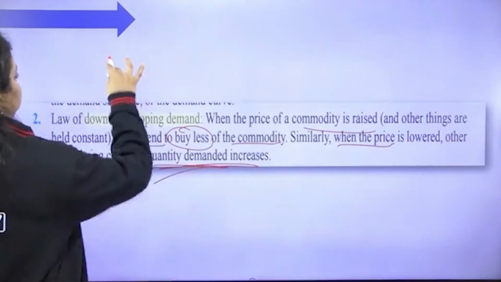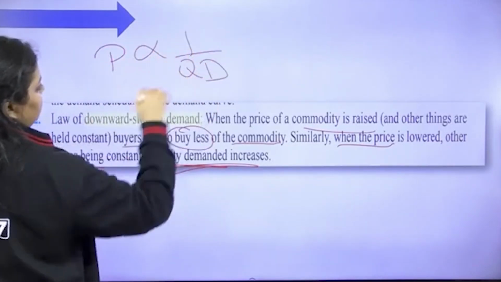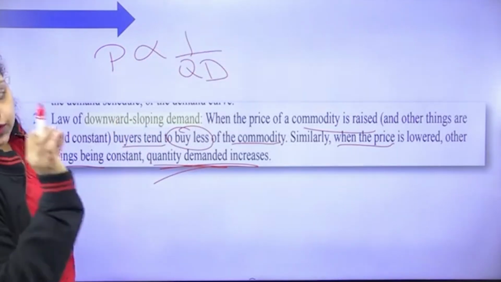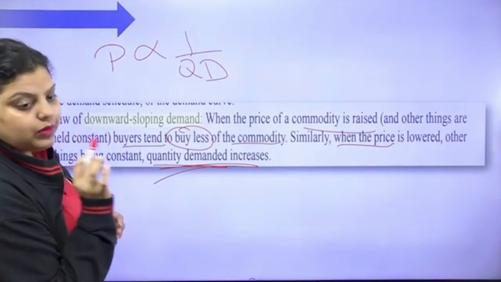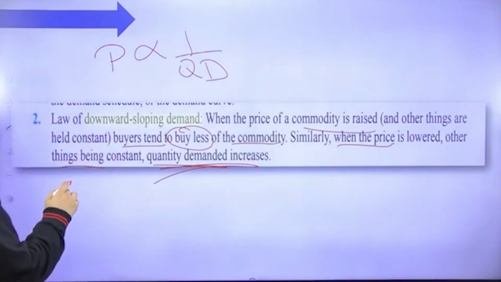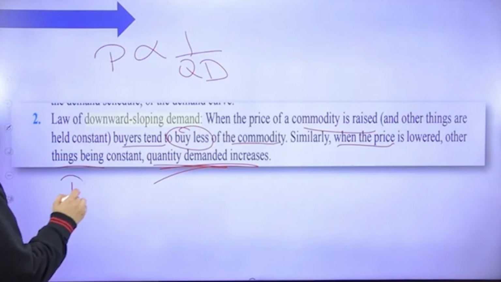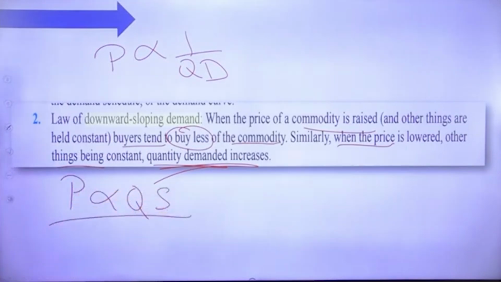So simply, the downward slope shows that the price and quantity demanded have an inverse relationship. If we have an upward slope, a supply upward slope, it represents that the price and quantity supplied are directly proportional to each other.